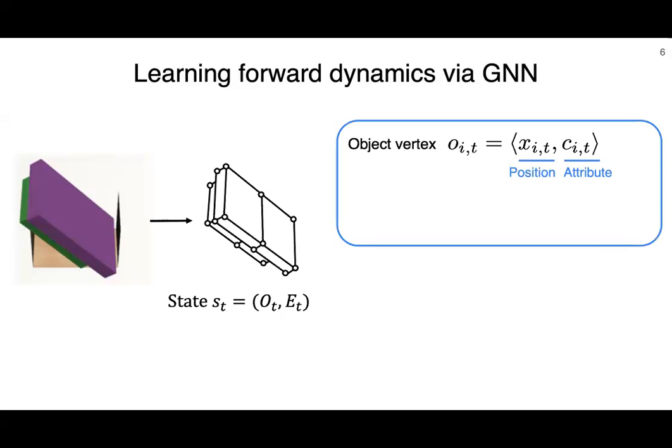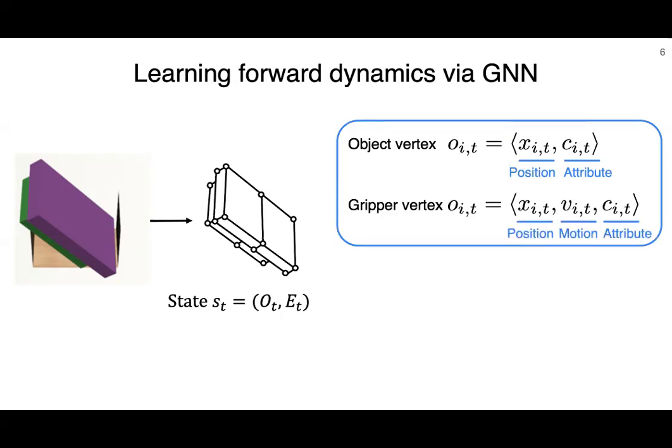Each vertex O_i^t consists of the particle position and object attributes, including whether it's dynamic or static, the object it belongs to, and its offset to the rigid body center. The control action is represented by the gripper's planned position and the motion of the gripper and the corresponding attributes.